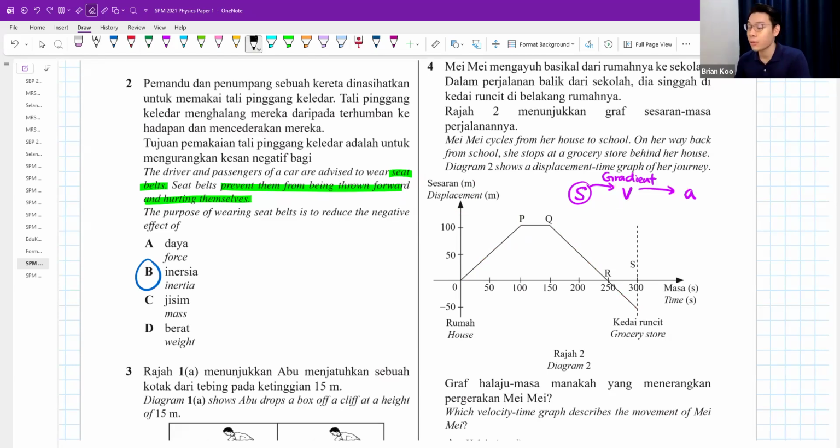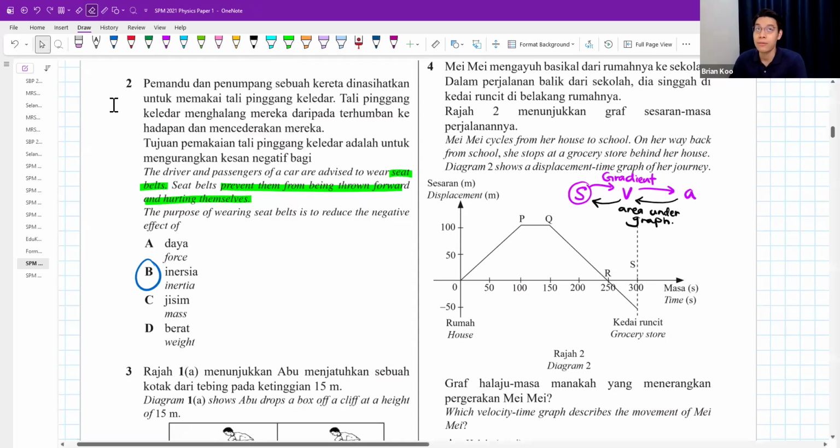Now, what do I do if I want to move backwards? Acceleration graph, want to find velocity, then how? Or velocity graph, want to find displacement, then how? Then you find the area under the graph. Okay, this one all you must know. You also did this in maths. If you learned from Form 5 maths last chapter already, you will deal with this a little bit.